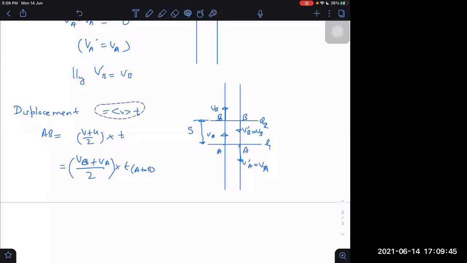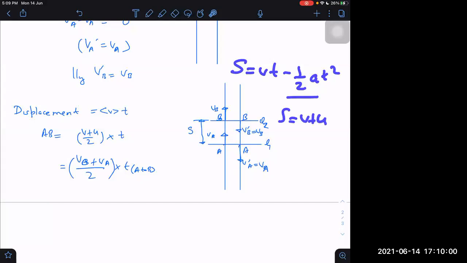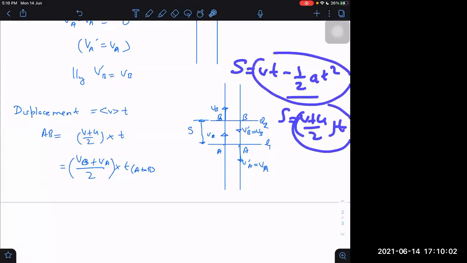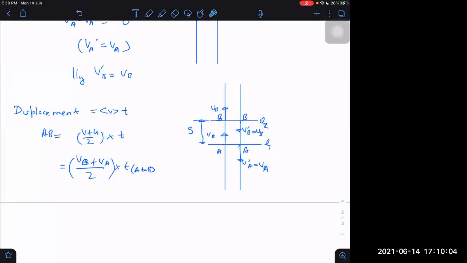This is one equation of motion. When I derived the equations of motion, how many equations of motion did I give you? Not just 3. I have given many. Six to seven, something like this. This is also one of those: V plus U by 2, average velocity into time. These equations are all valid for uniformly accelerated motion. This is also uniformly accelerated motion, so we can apply these here safely.